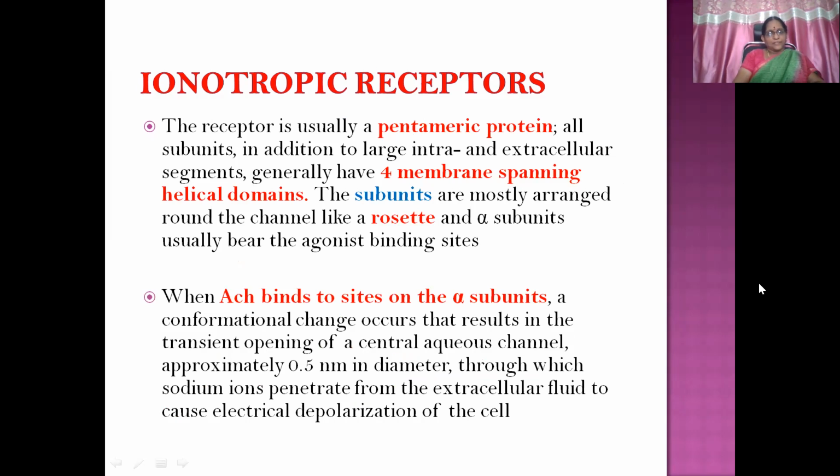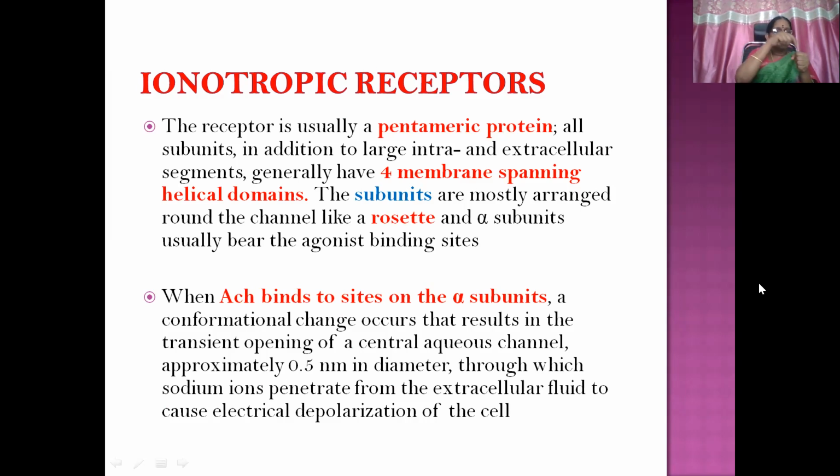The subunits are mostly arranged around the channel like a rosette, that means like rose flower petals. Subunits are arranged around the channel. Alpha subunits usually bear the agonist binding sites, not the other subunits. When acetylcholine binds to sites on the alpha subunit, a conformational change occurs that results in the transient opening of the aqueous channel.